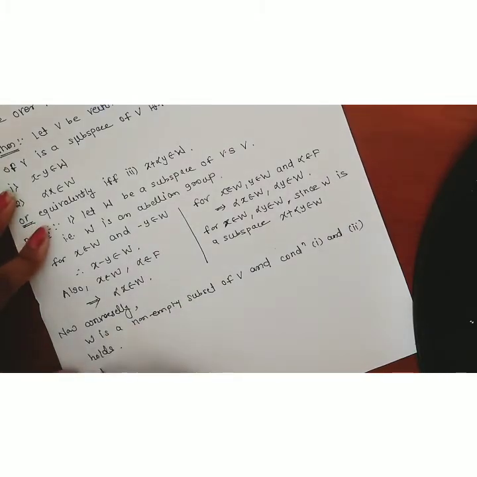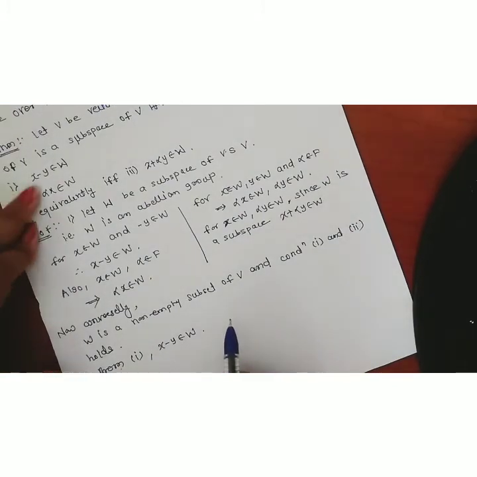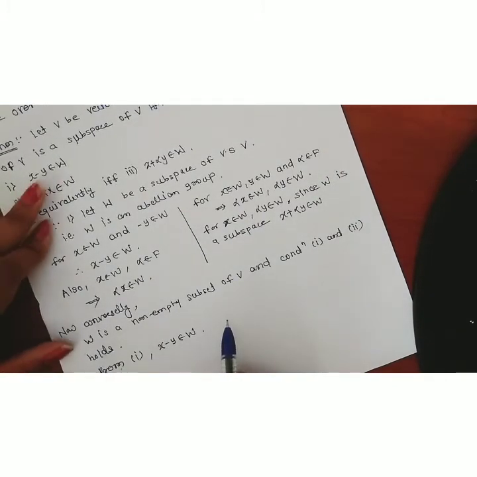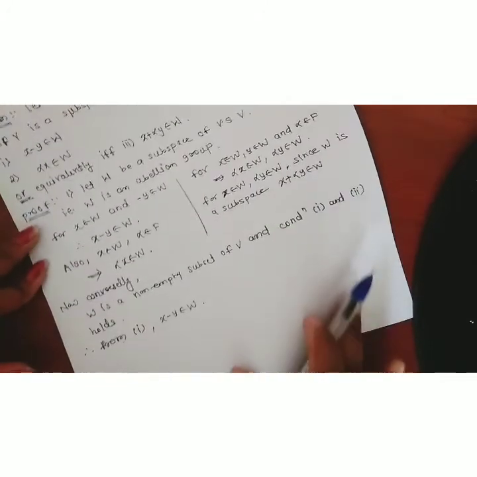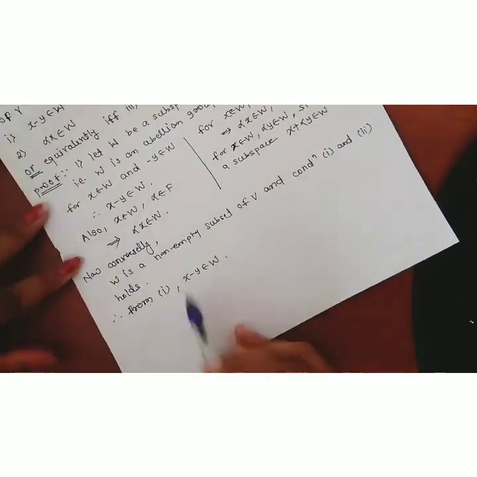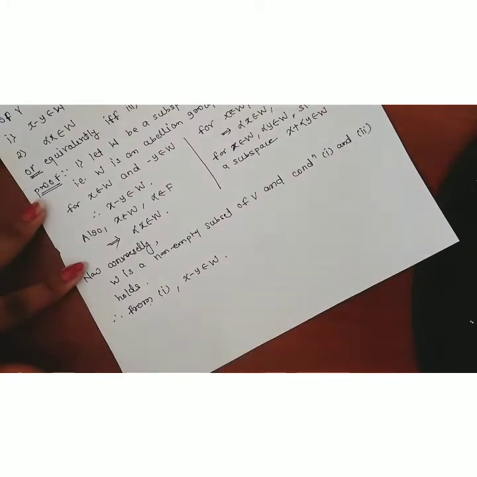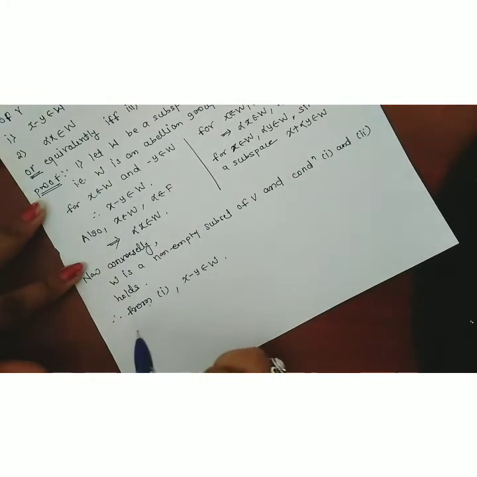Therefore, from the first property, we have x minus y belongs to W for any two elements x and y belonging to W. That is, the addition of these two elements belongs to W.